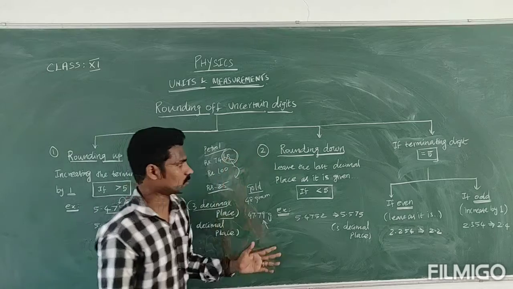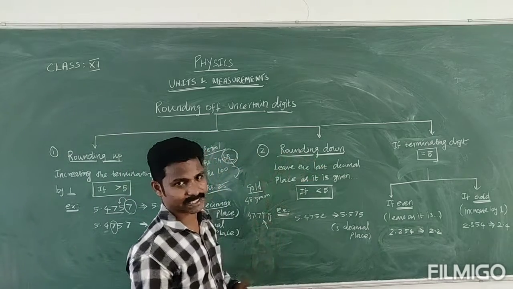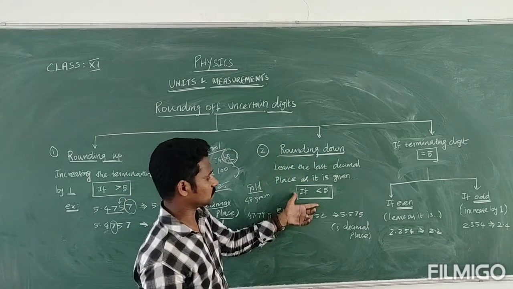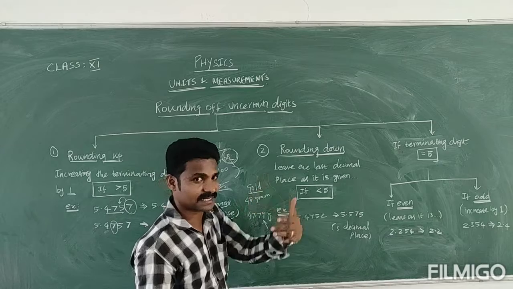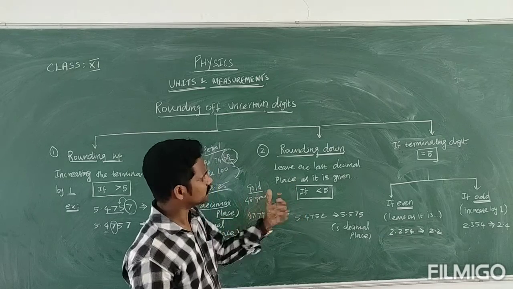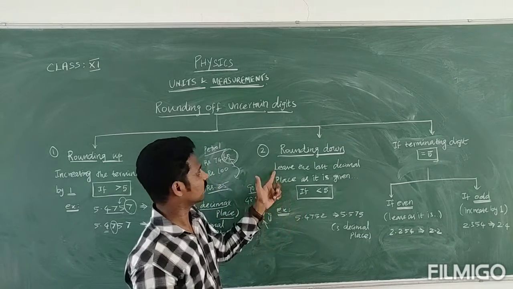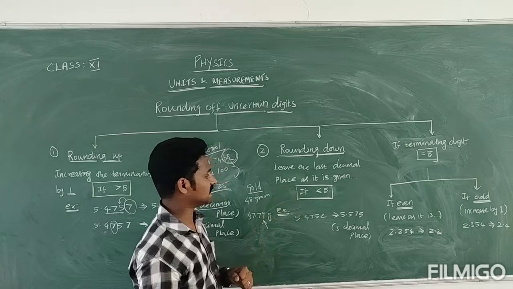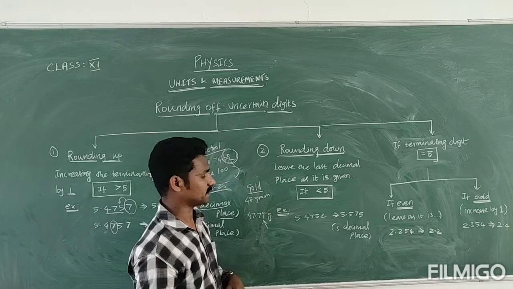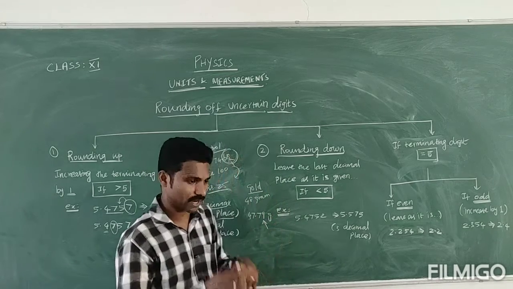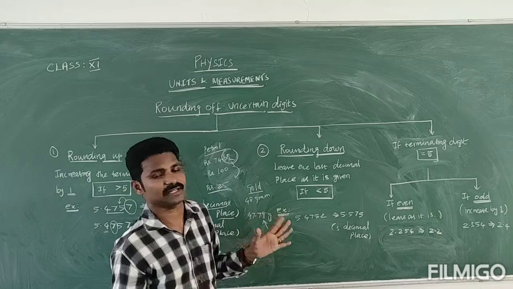And the next one is under the category of rounding down. This belongs to less than 5. The terminating digit is less than 5. If it is less than 5, what will you do? Leave the last decimal place as it is. If it is less than 5, you have to leave it as it is. No need to increase by one.